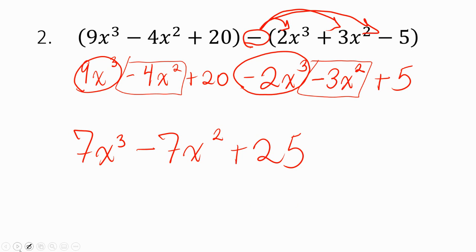Also notice that my exponents did not get added together. So that was another big mistake that I saw a lot of people make. So just notice that when I combined my 9x cubed and my negative 2x cubed, for example, I didn't add these two 3's together. It just stayed x cubed. It's like counting how many x cubes do I have. Okay, so the answer to number 3 is tennis in the assignment that you're about to do, the word tennis.